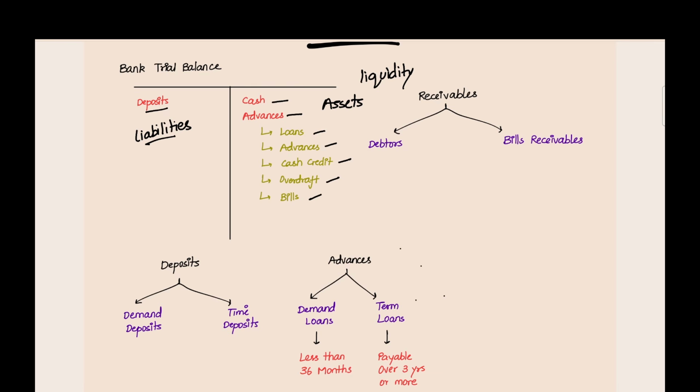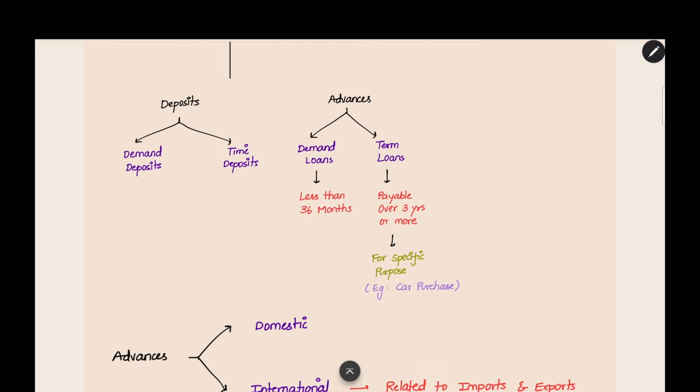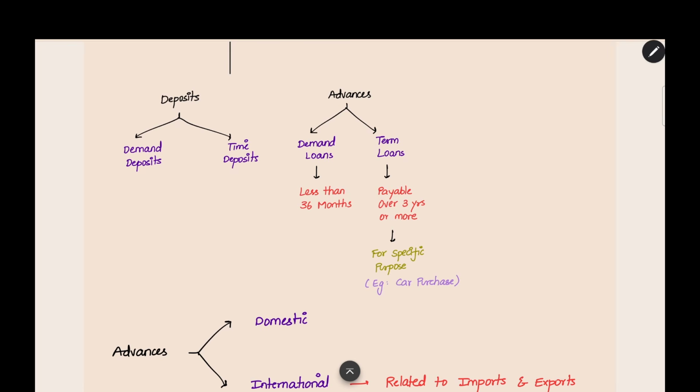So, first we need to know the basics about what is a loan, what is an advance, what are the different types of security. Everything we need to know. So, we can learn about those. The first thing is deposits. There are two types of deposits. In both deposits and advances, we have two types. One is demand and the other is time.